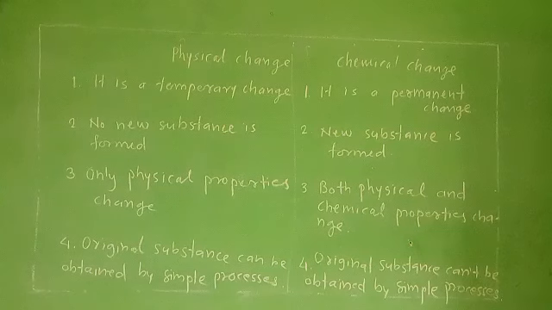A substance that takes part in a reaction is called a reactant. A substance produced during the chemical reaction is called a product, and the conversion of reactants into products is called a chemical reaction.